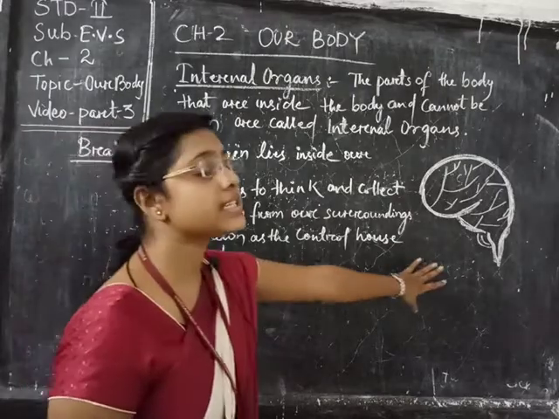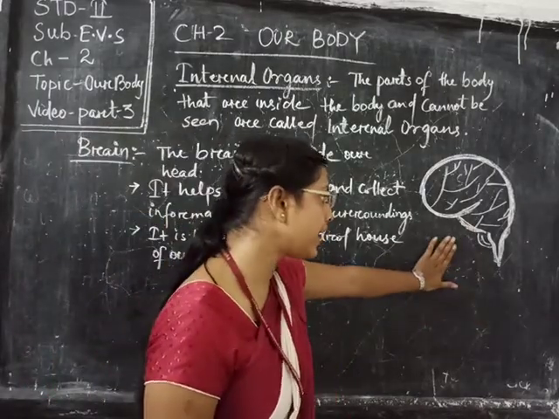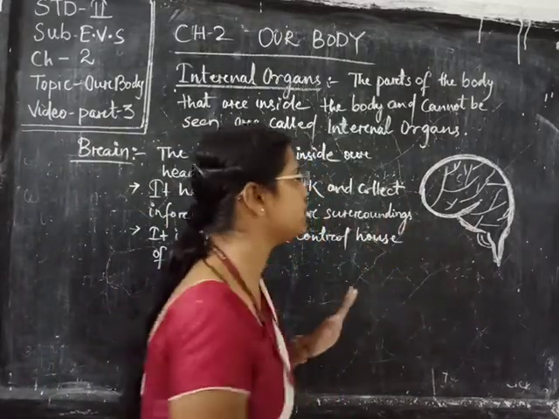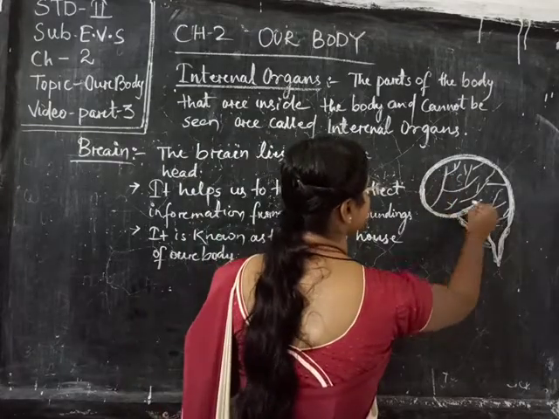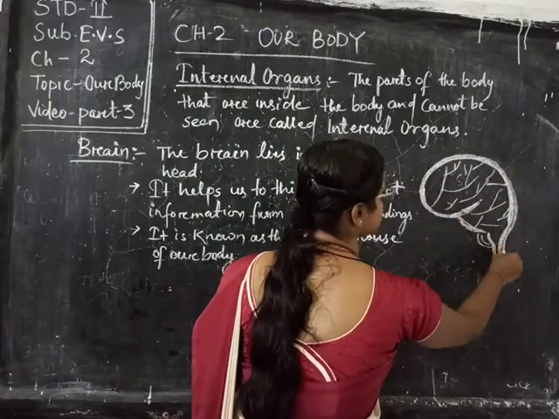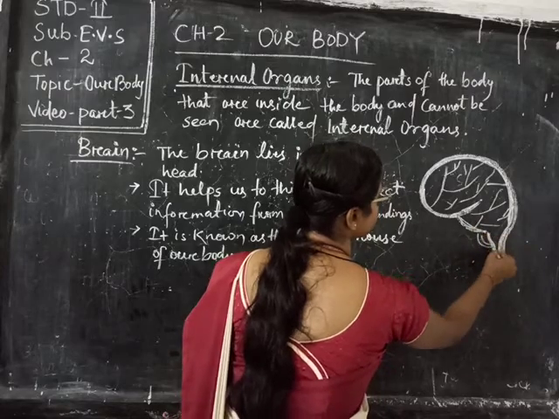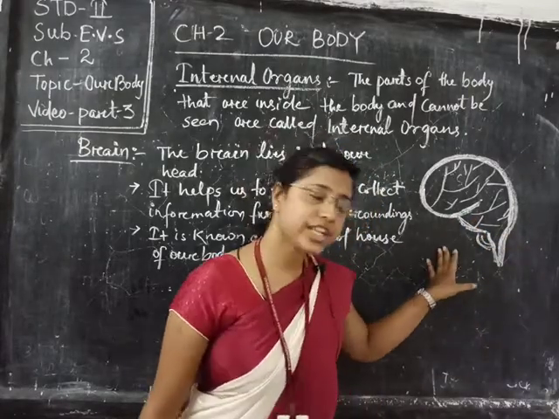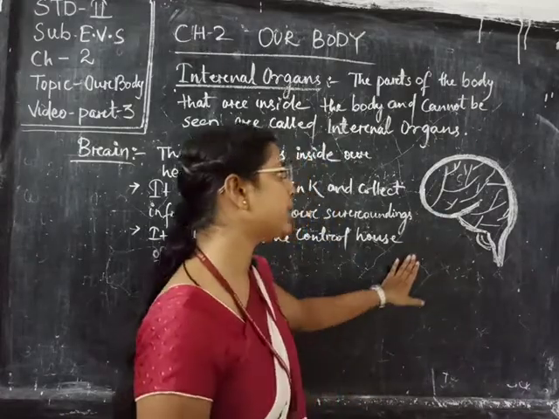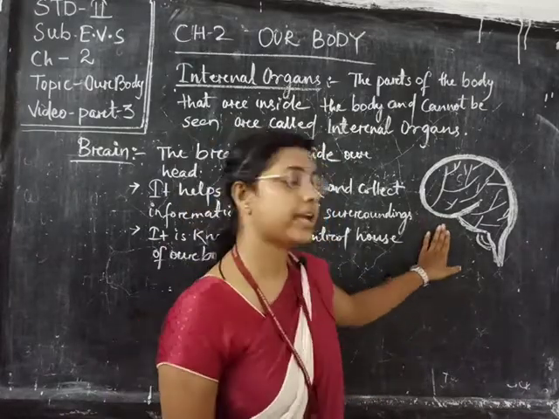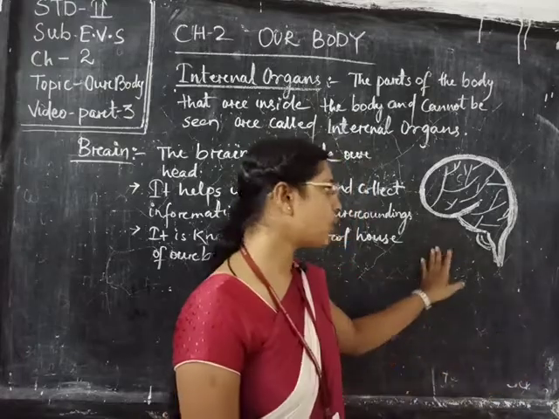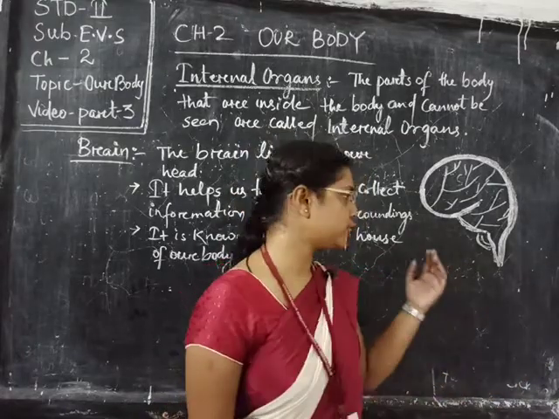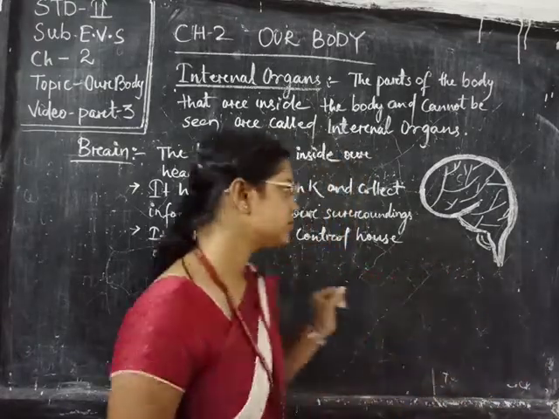Brain. So this is the diagram of a brain. You can draw it properly. It is very easy. First you have to do like this, then again this. So this is very easy. You can draw it. It looks like a brain diagram. It is not actually the perfect diagram of a brain, but it looks like one. You can draw this for brain, as you are in standard 2.